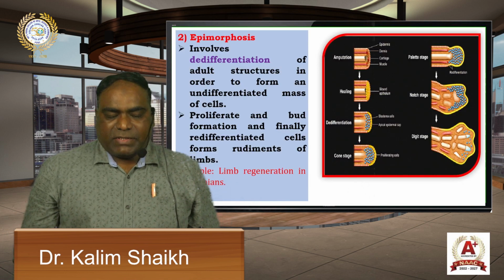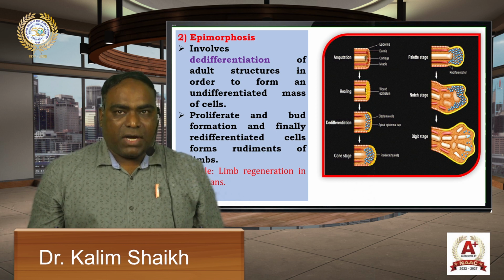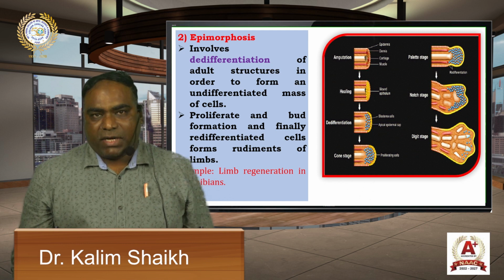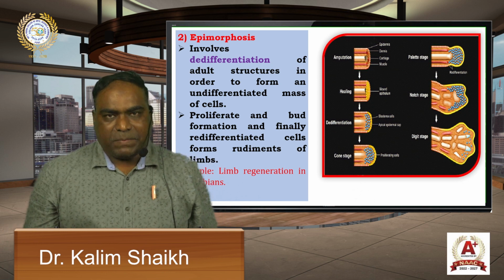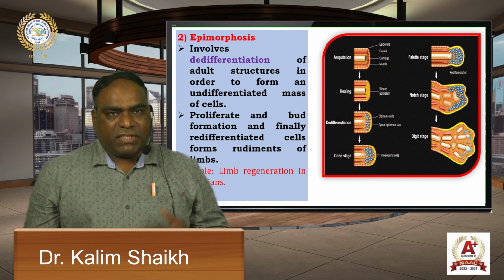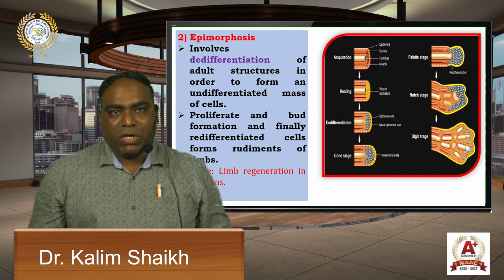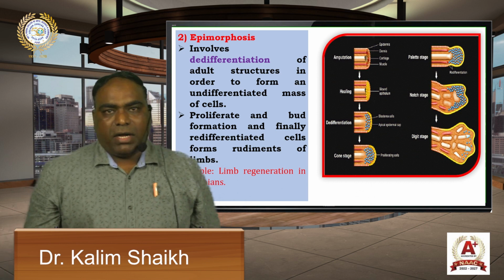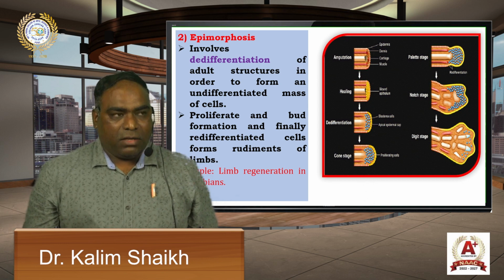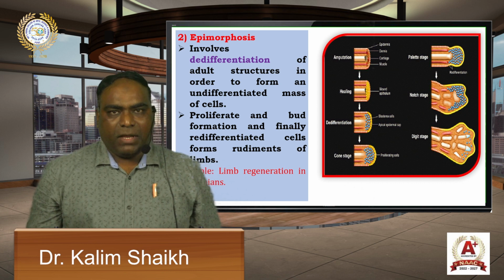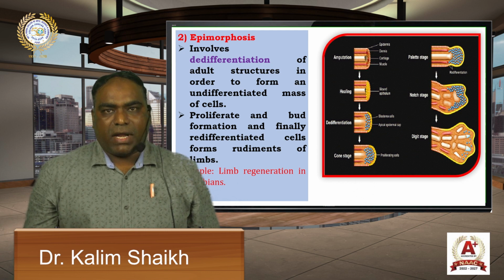The next type is epimorphosis. In this type of regeneration, there is de-differentiation of adult structure in order to form an undifferentiated tissue. Actually, de-differentiation is one of the properties of the cell during the development of the organism. Means differentiated cells, diversified cells, again come into their original form or the embryonic form as a stem cell. That is the de-differentiation. So in this case, there is de-differentiation of the adult structure in order to form an undifferentiated mass of cells, and they are highly proliferating and accumulate under the epidermis, which has already expanded within 2 days. The bulge transforms into a conical lump and is called a regeneration bud.